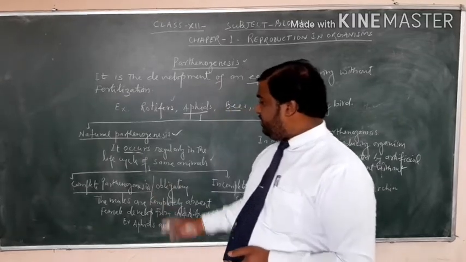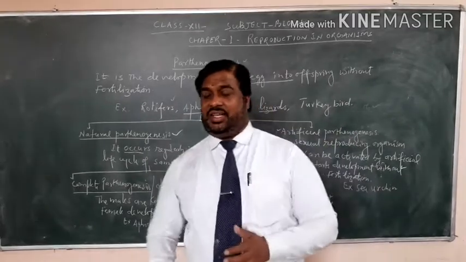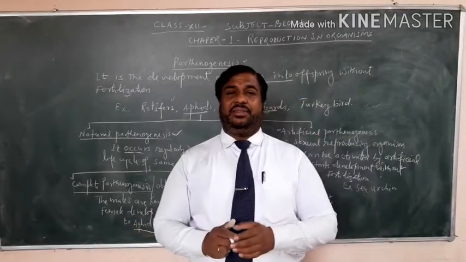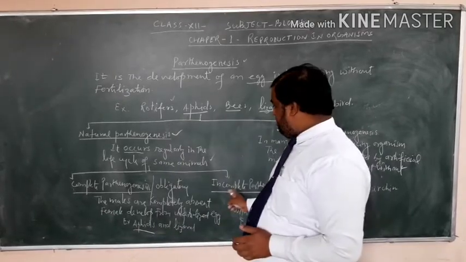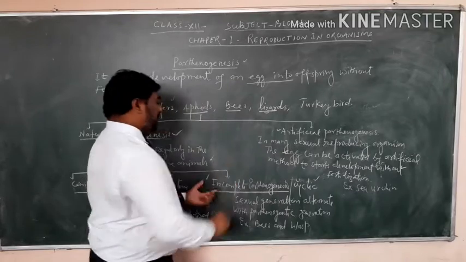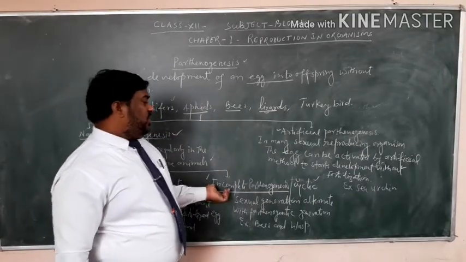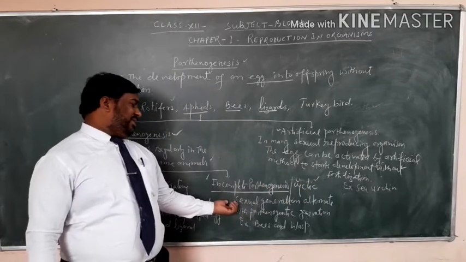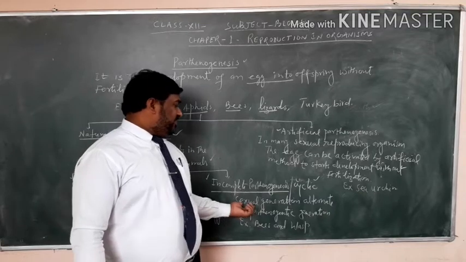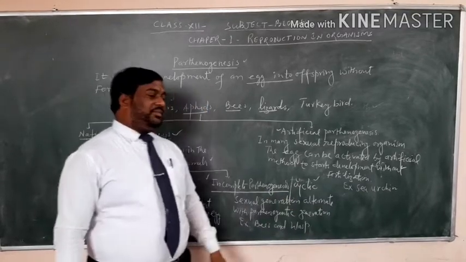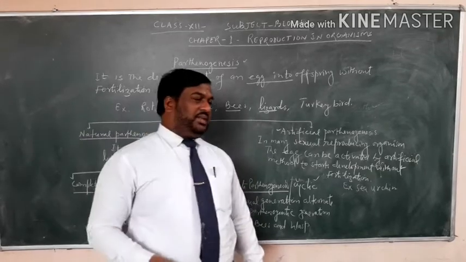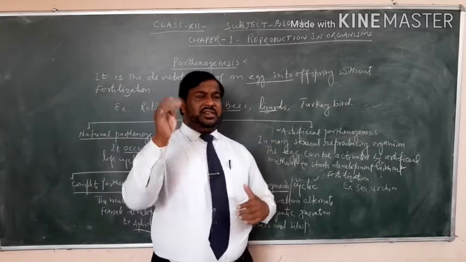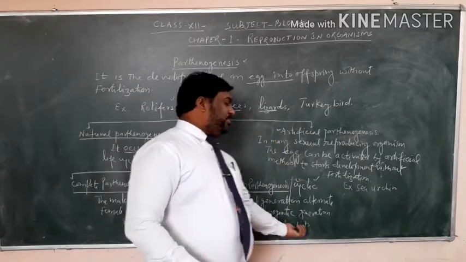So this kind of parthenogenesis occurs in aphids and lizards. Now the second section is incomplete parthenogenesis, or cyclic parthenogenesis. This occurs in sexual generation alternating with parthenogenetic generation. So this kind of parthenogenesis occurs in bees and wasps.